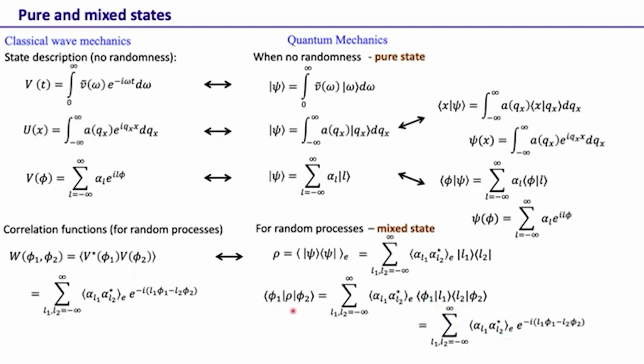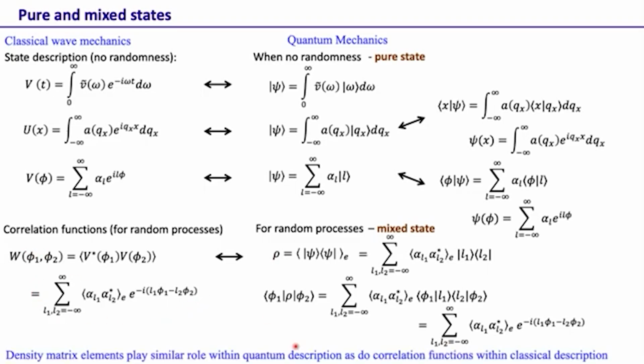So the density matrix element is basically the same as the correlation function over here. The density matrix element within quantum mechanics plays a very similar role as the correlation functions do in the classical description. So here I just wanted to establish a parallel between the classical and the quantum way of describing fields and interference.